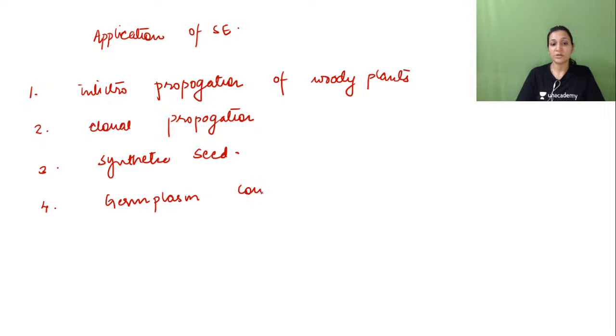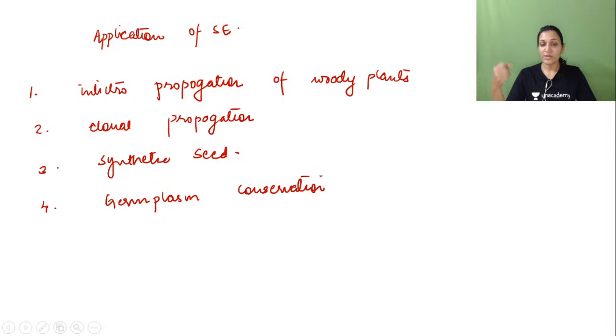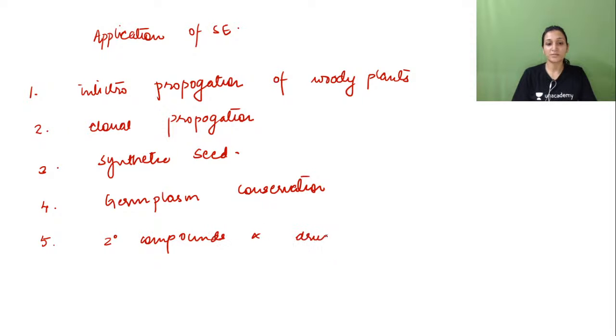germplasm conservation. Obviously, if we are making somatic embryos and storing them, we can use them after some years, maybe 10 years, 15 years, 20 years, 100 years. So that is a kind of germplasm conservation, right? Then it is used for rapid large scale propagation of plants for the production of secondary compounds and drugs. There are many plants which are used for their secondary compounds or drugs. So that is also possible with the application of somatic embryogenesis. So, secondary compounds and drugs.